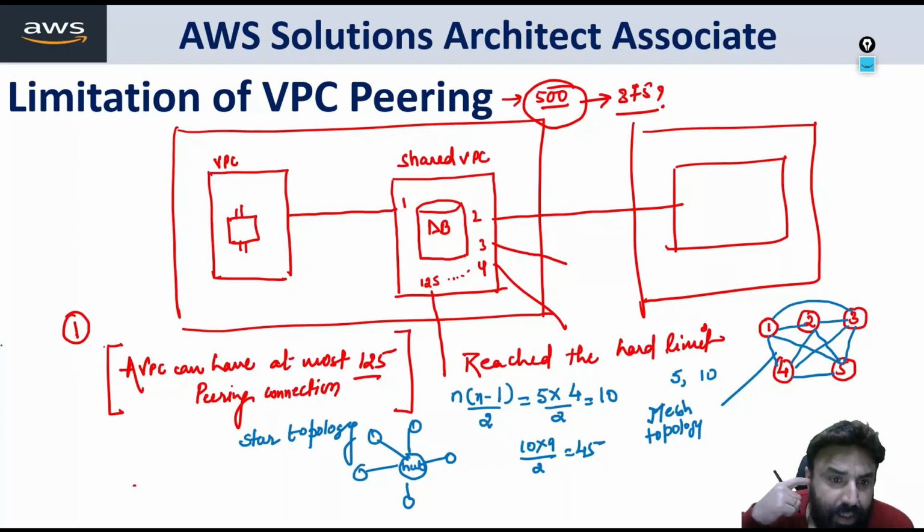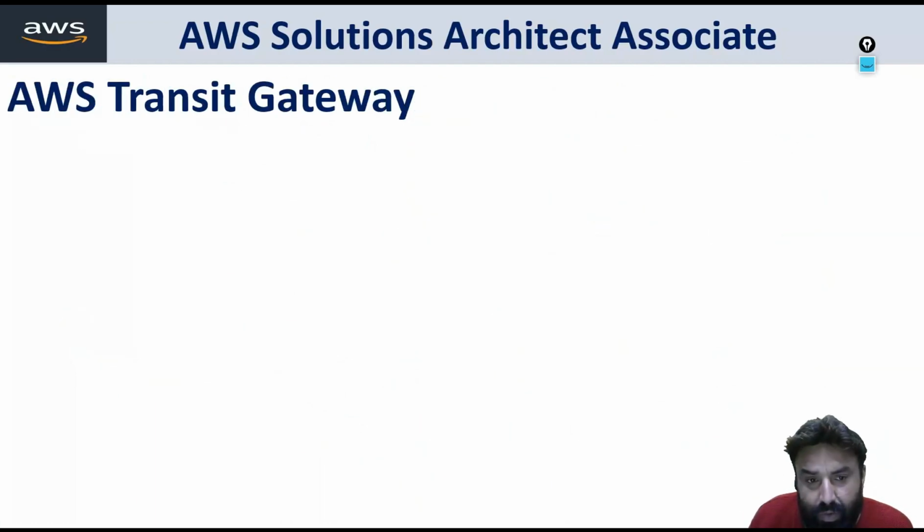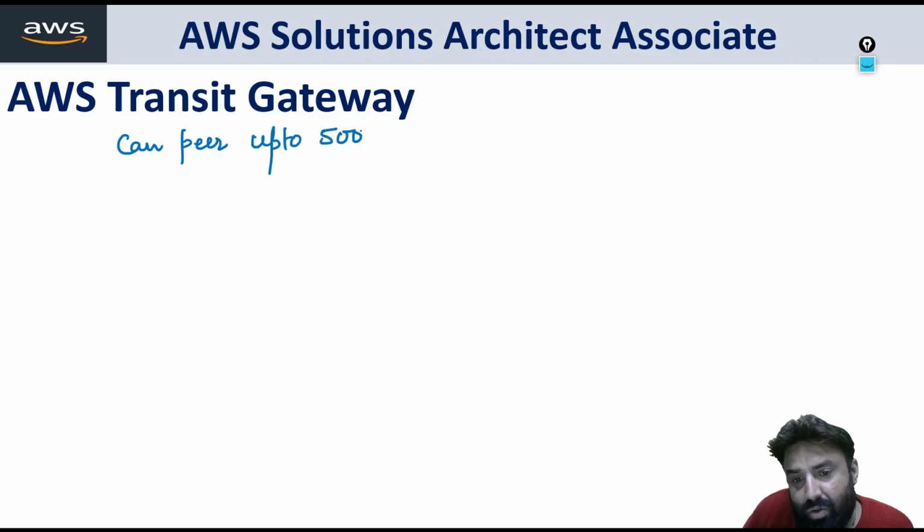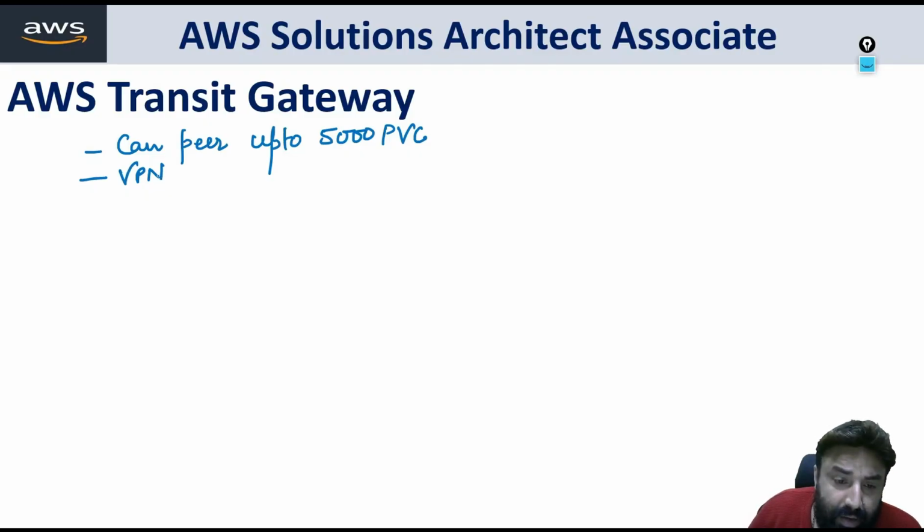So in order to overcome this limitation, there is one more concept called AWS Transit Gateway. AWS Transit Gateway can peer up to 5,000 VPCs. Can you imagine? It can peer up to 5,000 VPCs. Not only can it peer 5,000 VPCs, it can make VPN connections. Fine. So you can create a VPN, you can make a VPN connection as well.